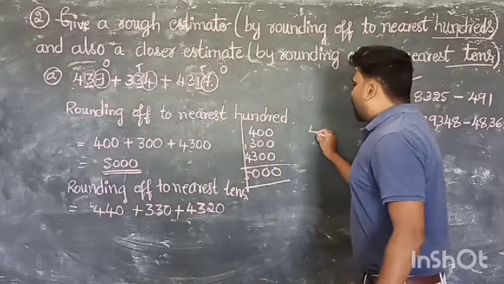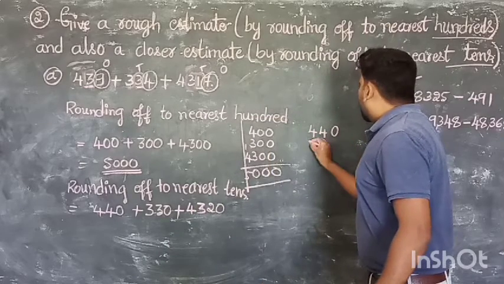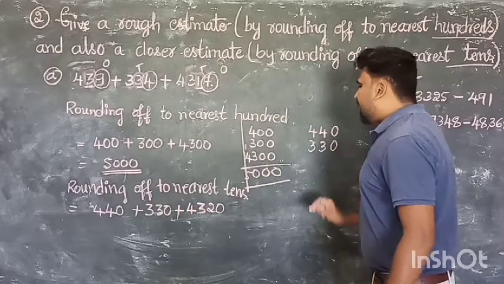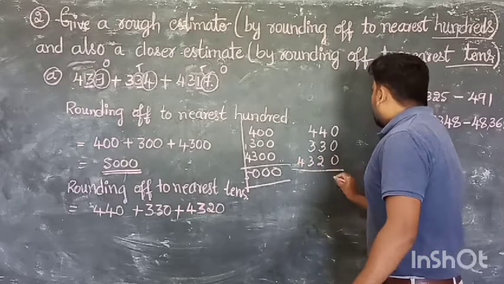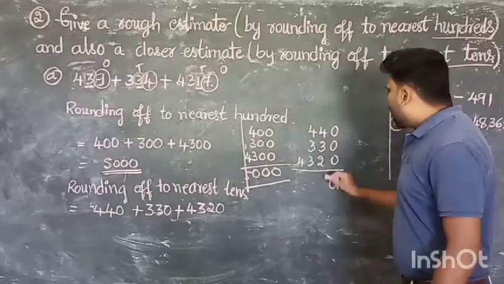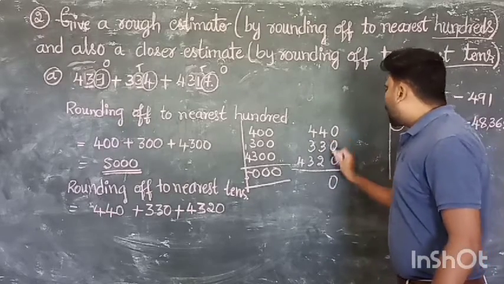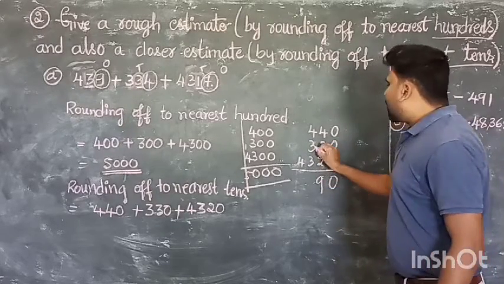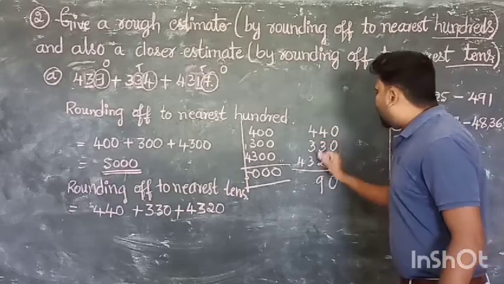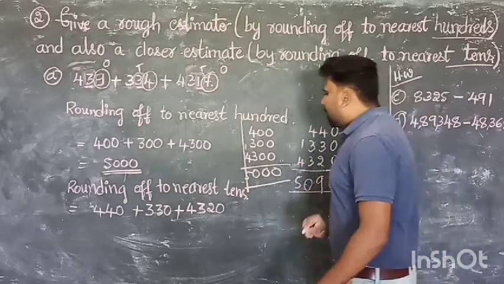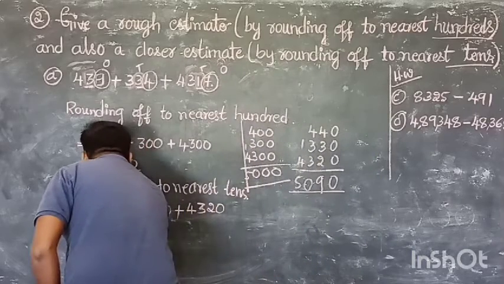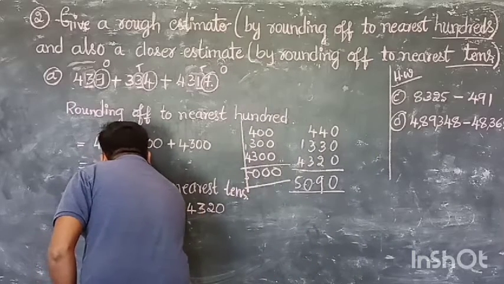Now we have to add. That is 440, 330, 4320. 0. Clear? 2 plus 3, 5. 5 plus 4, 9. 3 plus 3, 6. 6 plus 4, 10. 0. 1 carry. 4 plus 1, 5. Therefore the final answer is 5090.